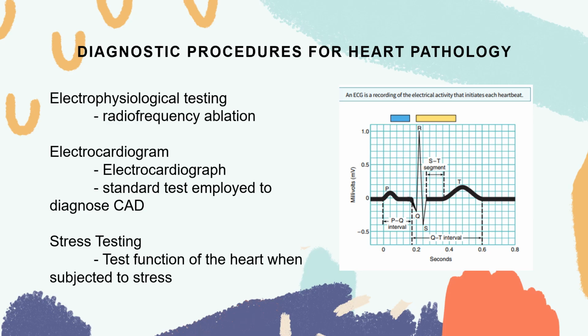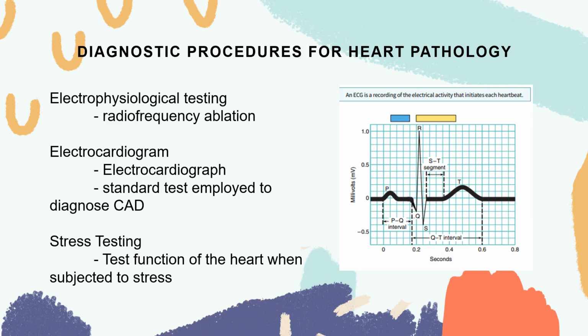We also have electrocardiogram, abbreviated as ECG or EKG. It is a recording of electrical signals. Your ECG is a composite record of action potentials that is produced by all of the heart muscle fibers during each heartbeat. The instrument used to record the changes is an electrocardiograph. So your electrocardiogram is a standard test to diagnose CAD. CAD is coronary artery disease.